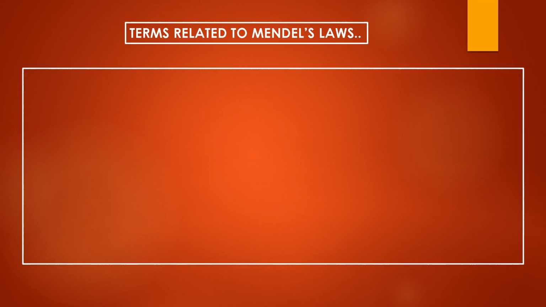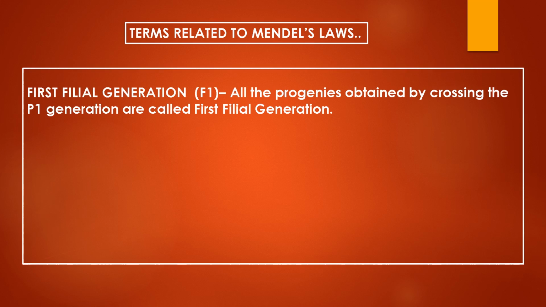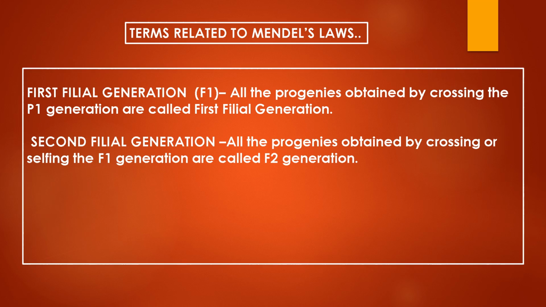More terms related to Mendel's laws. First filial generation or F1 generation. All the progenies obtained by crossing the P1 generation are called first filial generation. Second filial generation. All the progenies which are obtained by crossing or self-fertilizing the F1 generation are called F2 generation. Please understand that the F1 generation becomes P2 generation when we cross it or when we self it.